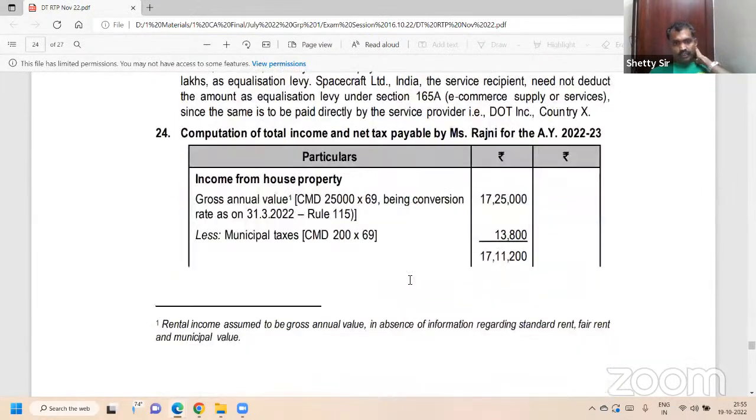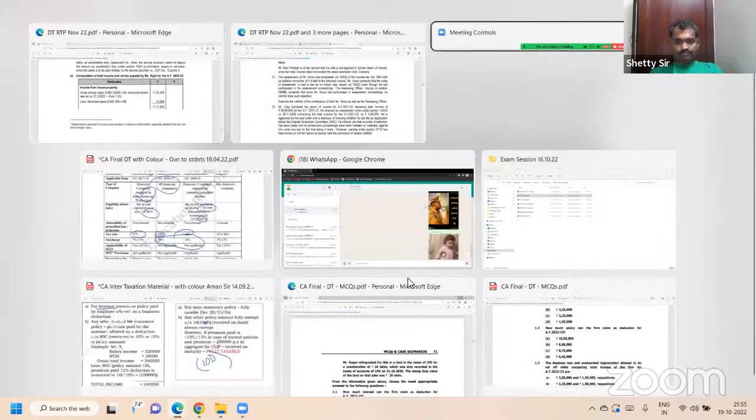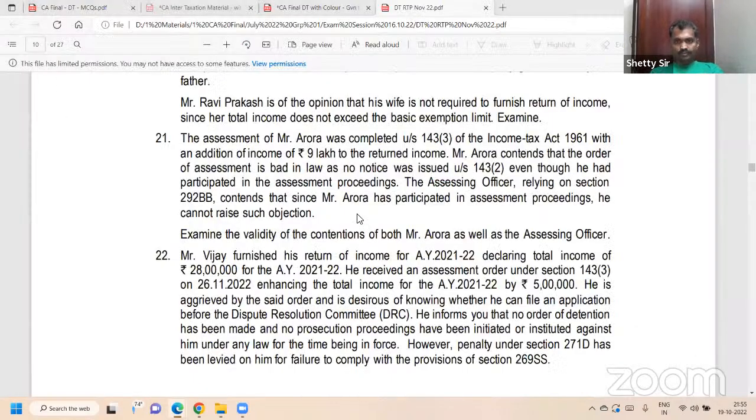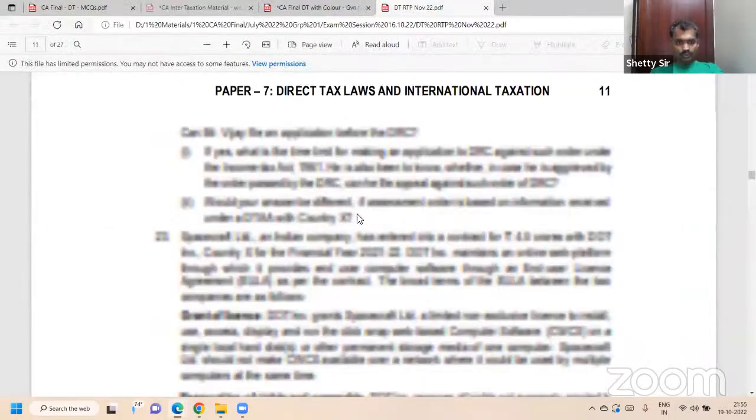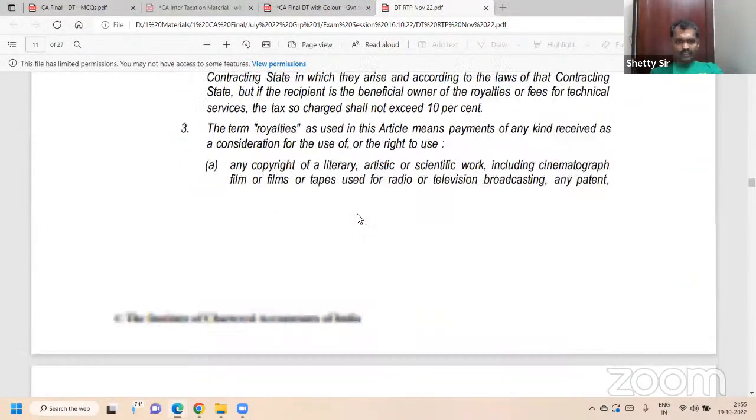Yes, sir. This is the question I told you. This is a compulsory question again. Section 91, MCQ question number 15. Ditto question number 24; only numbers have been changed, the country is different. This is a compulsory question.